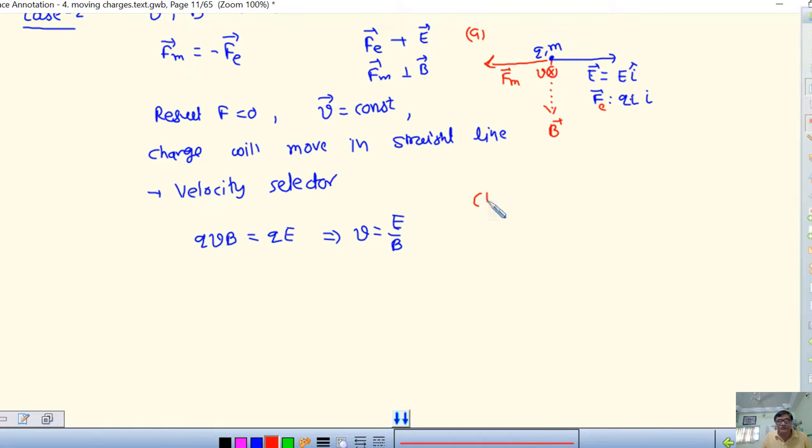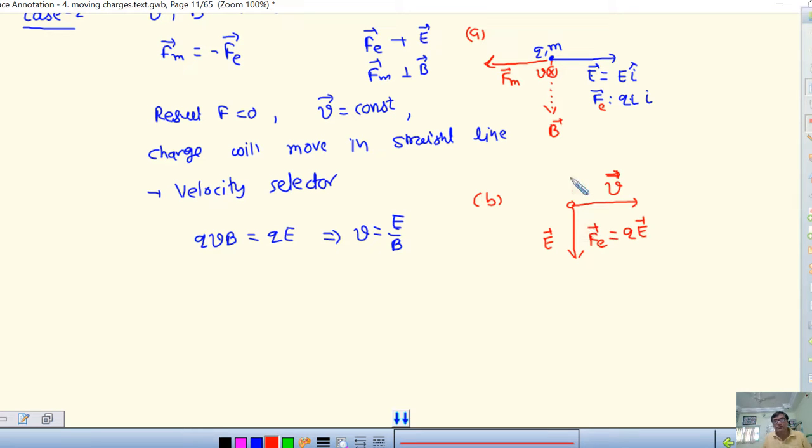Now suppose I consider the charge moving to the right with velocity V. The charge is going right side and the electric field is suppose downward. This is the electric field direction. So naturally in which direction will the force act? It will act downward if the charge is positive.